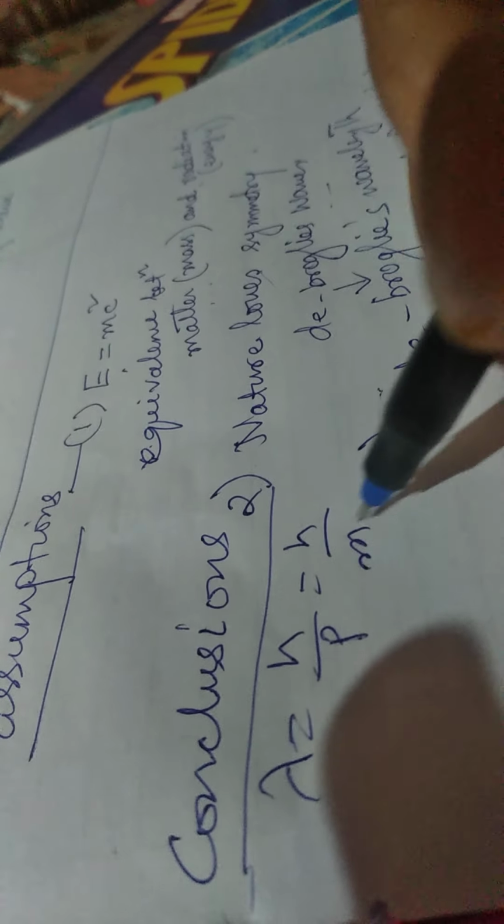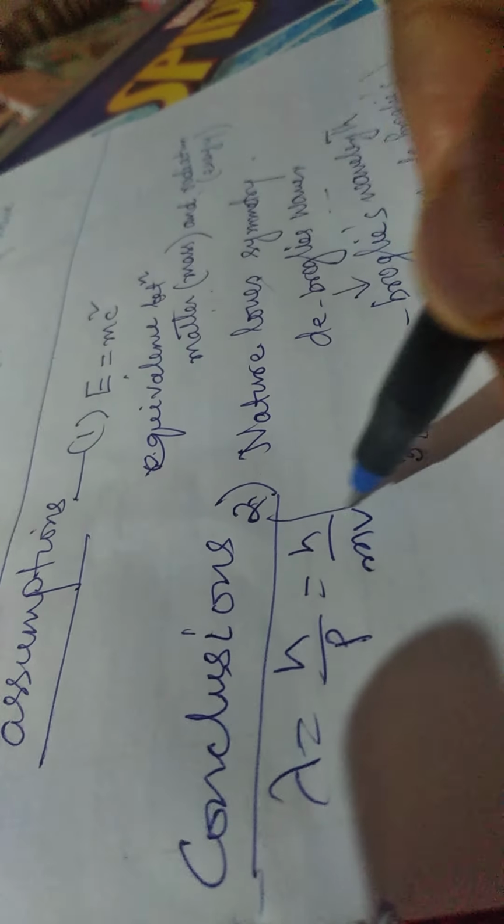As a result of the equation, we come to an expression lambda equal to h by p equal to h by mv. So now we must have a conclusion about this expression.